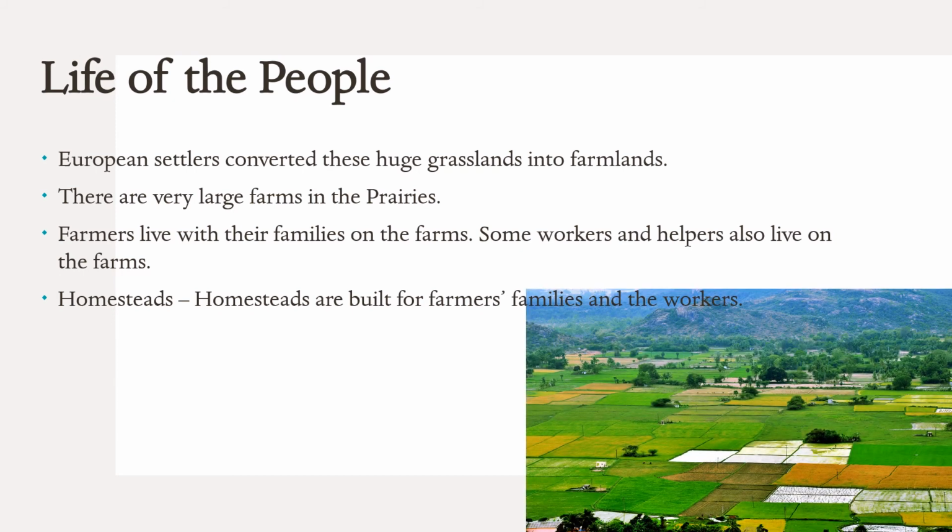These homesteads are the buildings for farmers' families and the workers also. So this is the picture of large farms here. All the farm work is done by machines. Food grains are stored in silos. Now, because a lot of farming is done on a very large scale, big machines are used here. And to store food grains, there are special buildings known as silos.